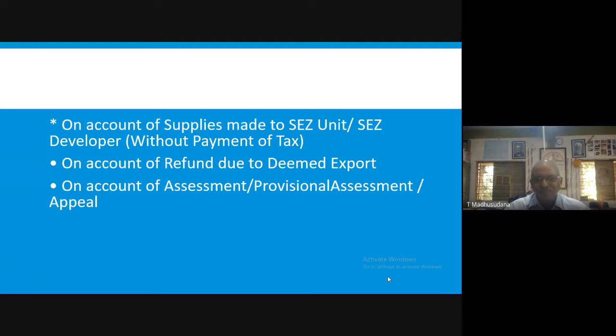There is self-assessment, provisional assessment, assessment by the GST officers, best judgment assessment, special assessment. All these are various types of assessments. Due to variations in the tax liability of the supplier under various assessments,